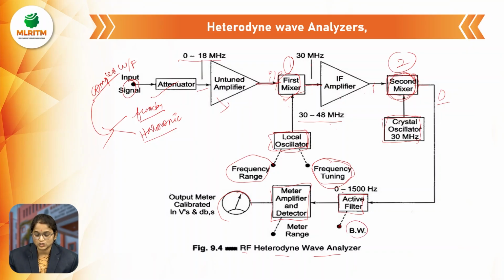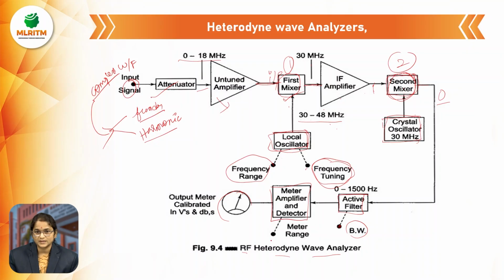Here, the range of the active filter is 0 to 1500 hertz. We have already selected the frequency range with the help of the local oscillator, and with the frequency tuning we are tuning the frequency. The active filter output, in the range of 0 to 1500 hertz, is given to the meter amplifier and detector, which amplifies and detects the signal.